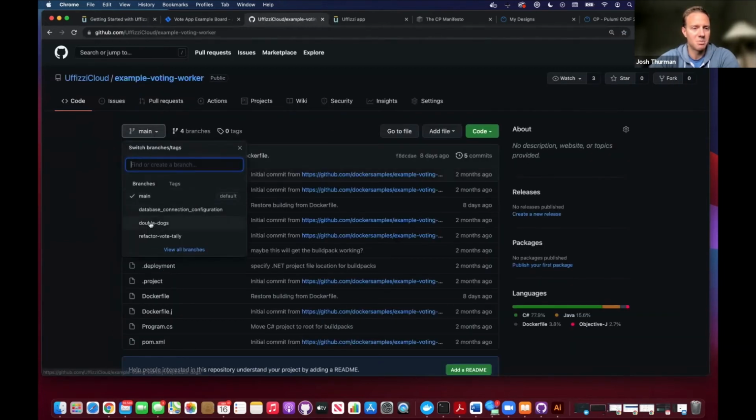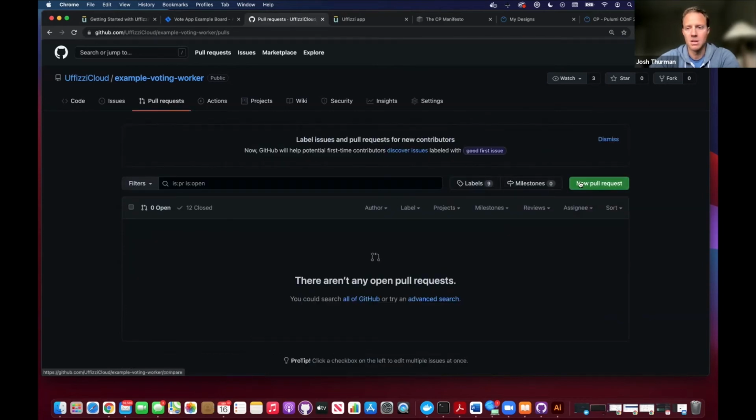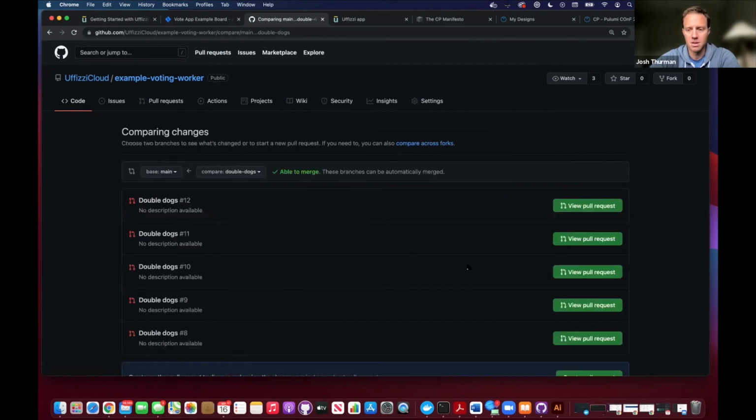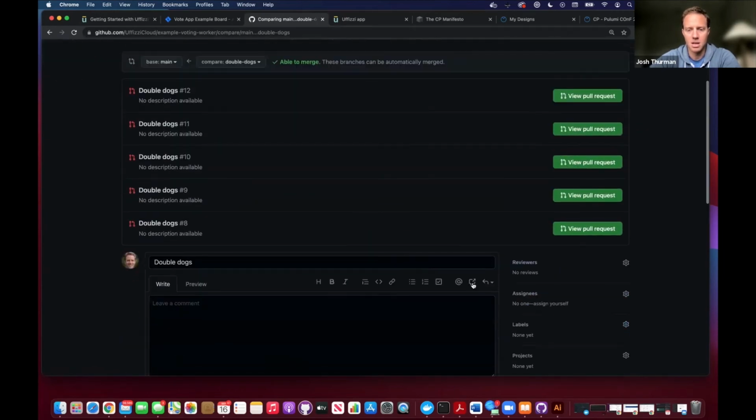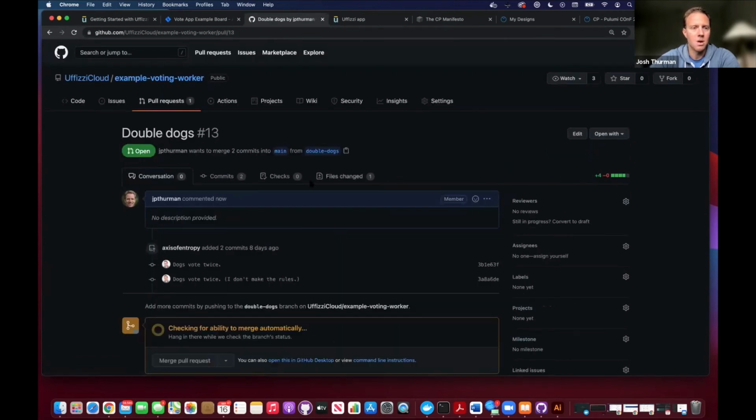I already have this branch. I've already committed to it. And what I'm going to do now that this is ready to be reviewed or previewed by the approver, I'm going to open my pull request. Create. Okay, so that pull request has been opened.